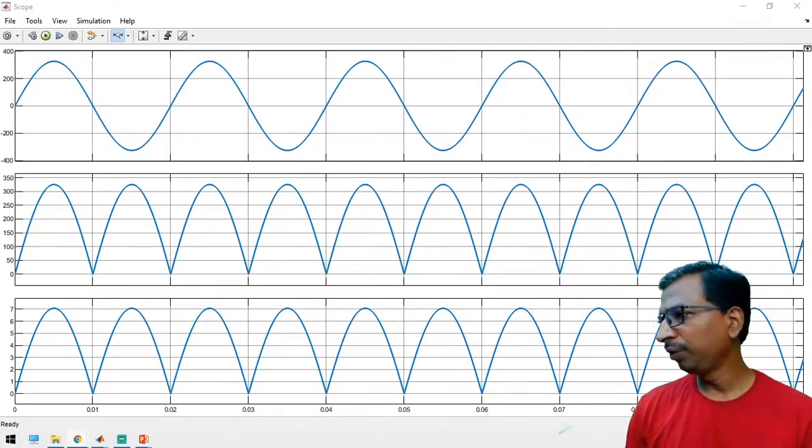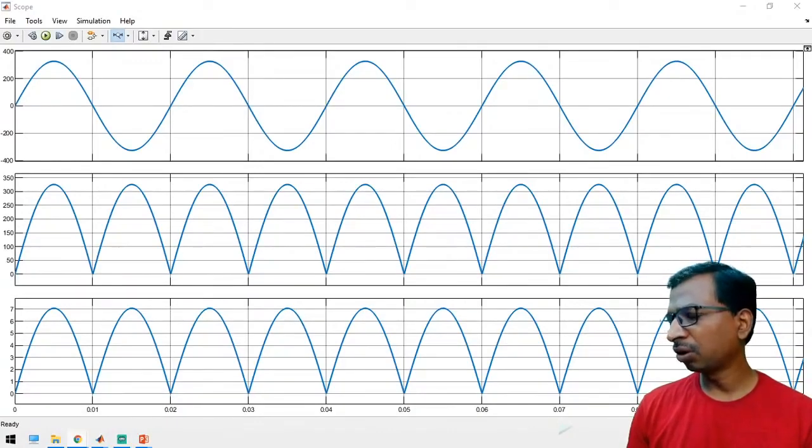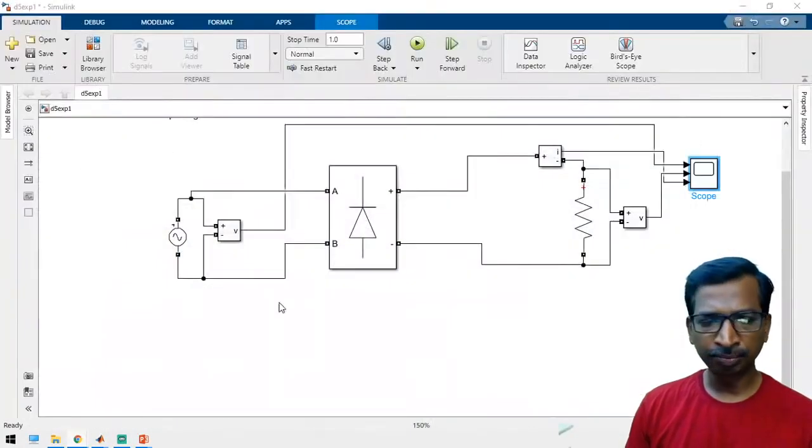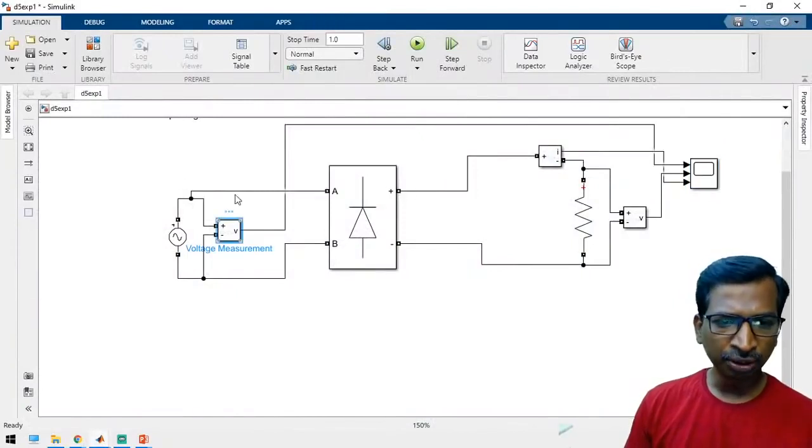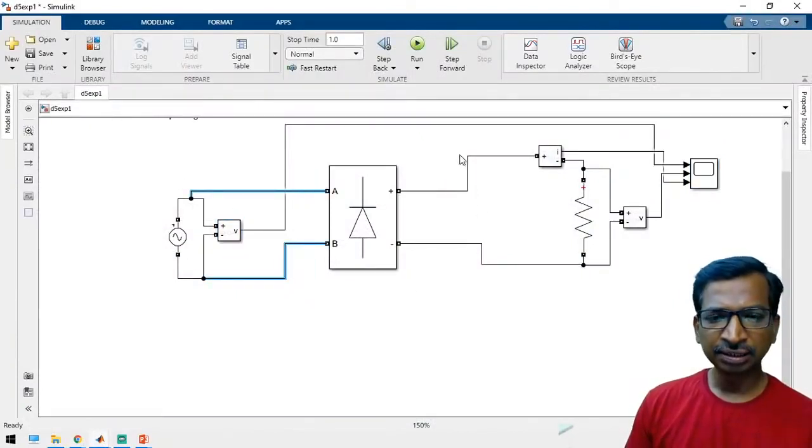Madhusudana Reddy, how do we know which is input and which is output? Just open the block. This is called the input side, and this is called the output side of the universal bridge.